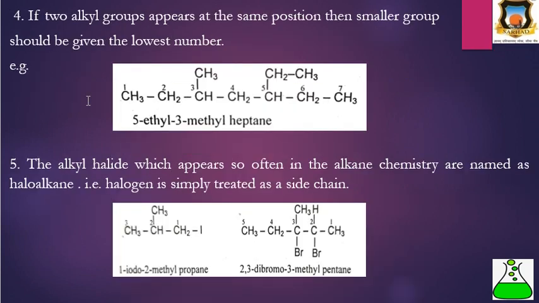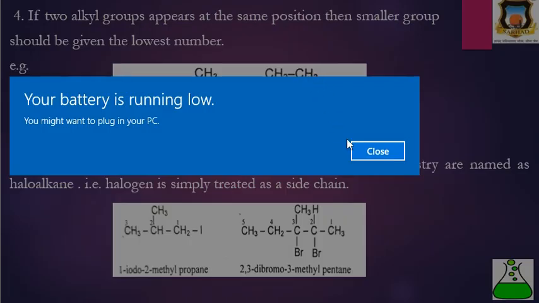Then next, if two alkyl groups appear at the same position, then the smaller group should be given the lowest number. Here in this case, 1, 2, 3, the methyl group is at the third carbon, and if we start numbering from this side, 1, 2, 3, then this ethyl group is also at the third carbon. In this case there are two alkyl groups: one alkyl group is methyl and the second alkyl group is ethyl.